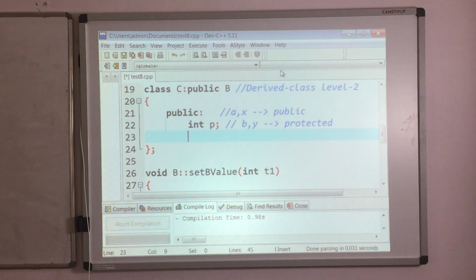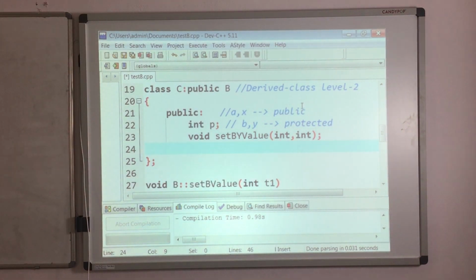So first, to set the value, void set. We are setting two data members, B comma Y. So set by value. How many parameters do I have to pass to this set by value function? Two parameters, int comma int, put the semicolon.